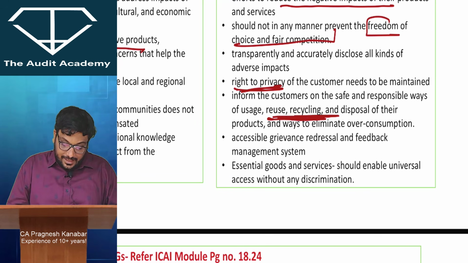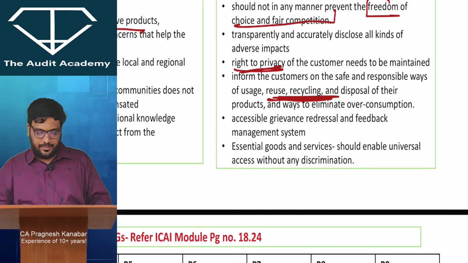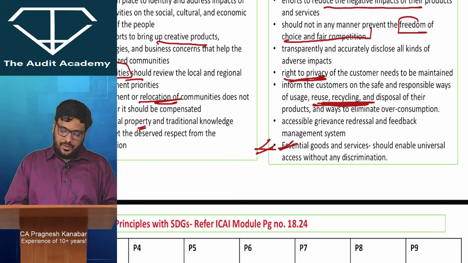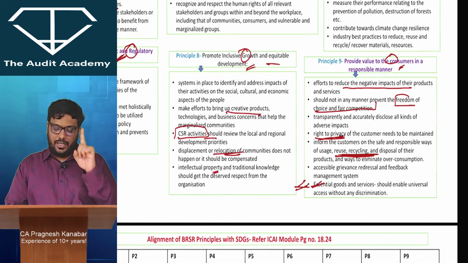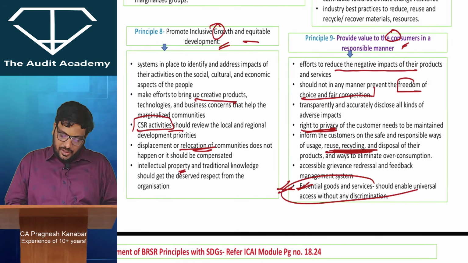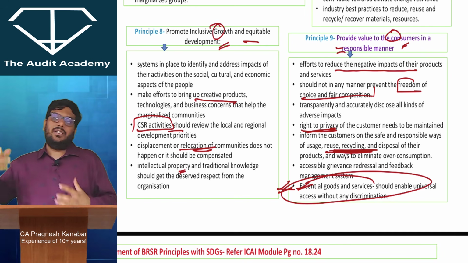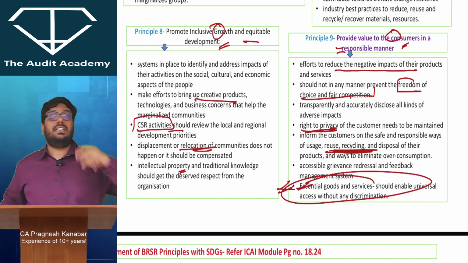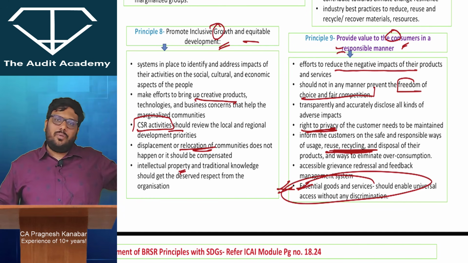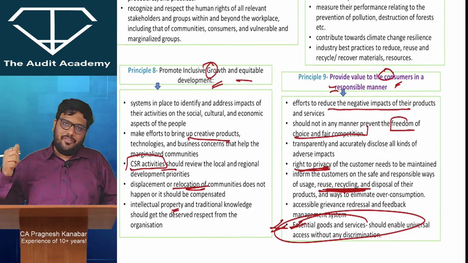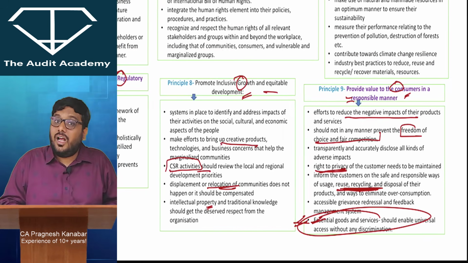Reuse, recycling, all right, points over there. Essential goods and services should be available. No restriction on essential goods and services. If you are putting restriction on essential goods and services, you are increasing your prices. Then you may be providing your stakeholder some benefit, but you are not providing value to the consumers.